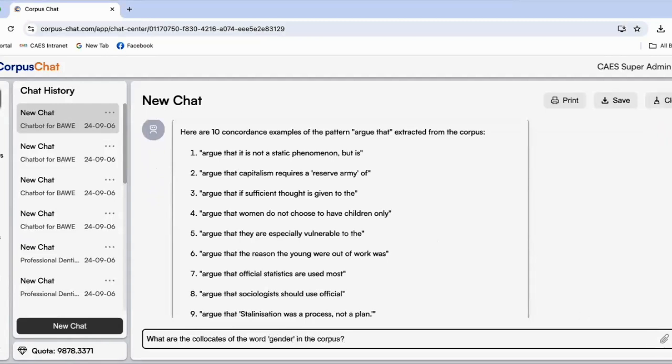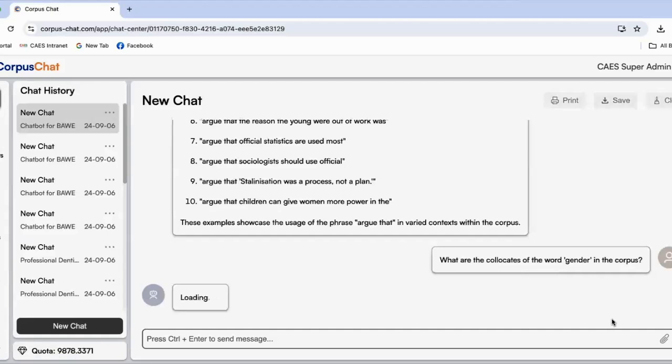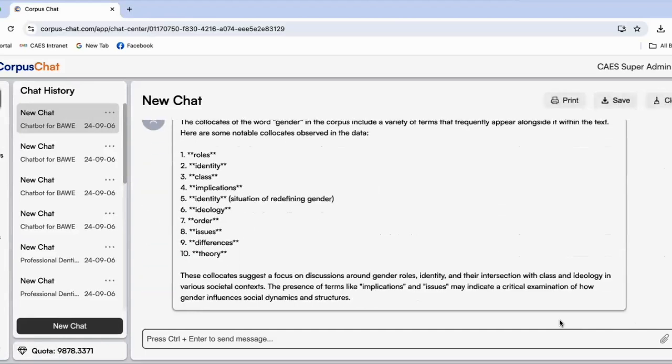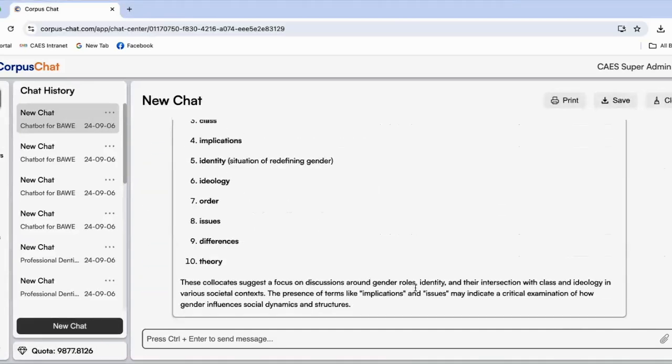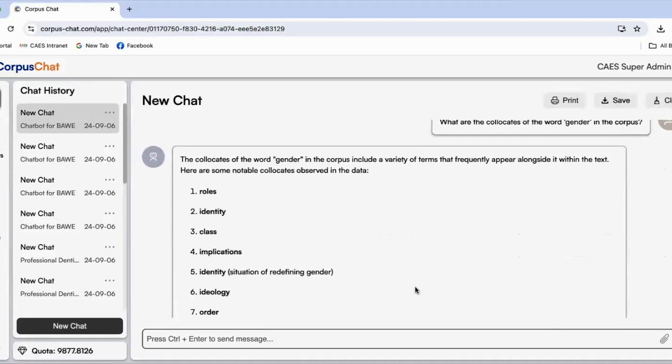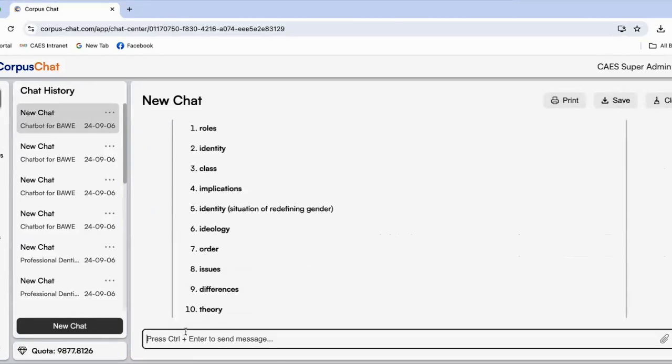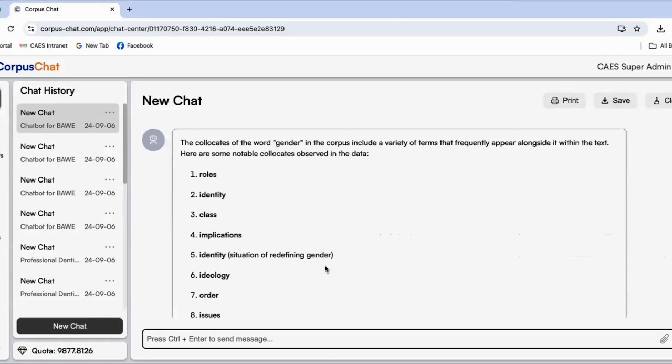Okay. This is not only about language patterns, not only about language use, but also more about building your knowledge. Imagine that if you have to read a lot about gender, you really want to know, for example, which words come quite frequently together with gender. Gender roles, gender identity, gender class, okay? And then maybe you're more interested in gender roles, okay?